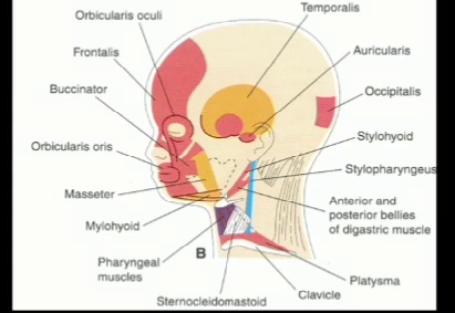These orange colored muscles are derivatives of the 1st pharyngeal arch.